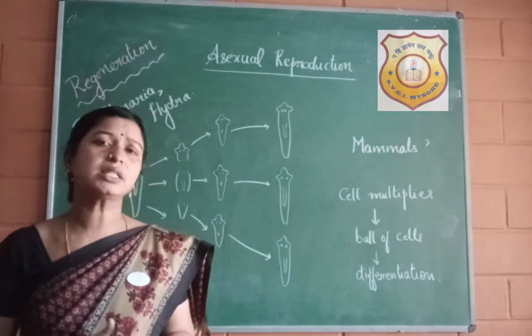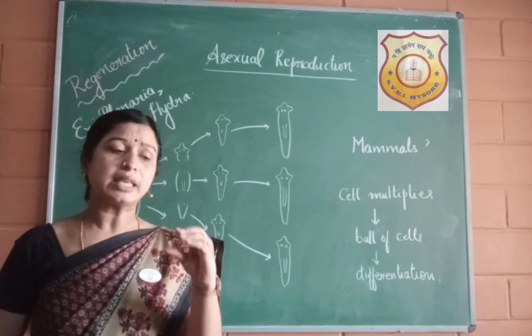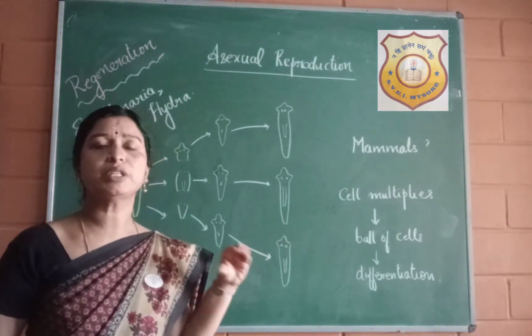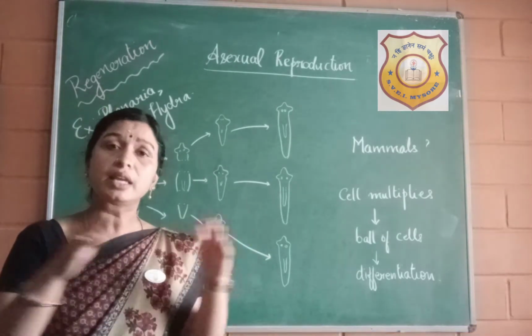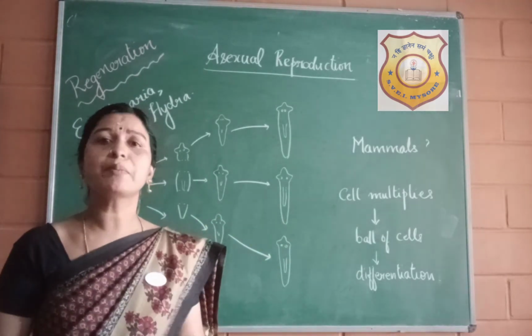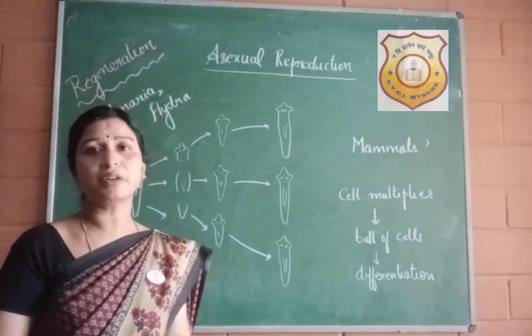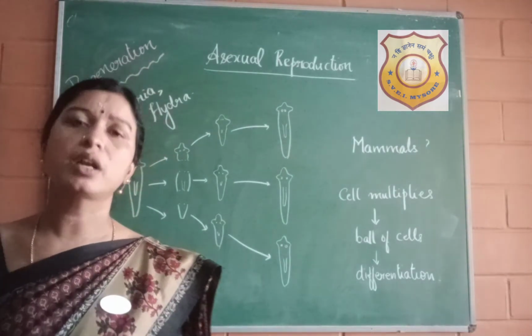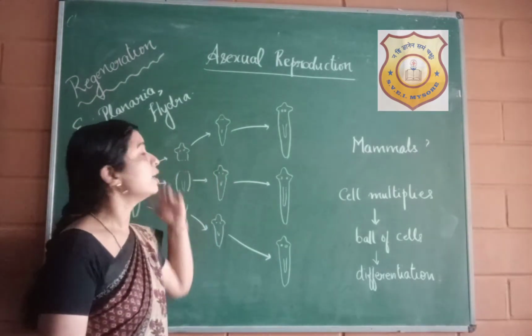It is very complex. It is not possible that the mass of cells which multiplies can differentiate into these different types of tissues which perform different functions. So regeneration is not possible in higher or multicellular organisms like mammals.